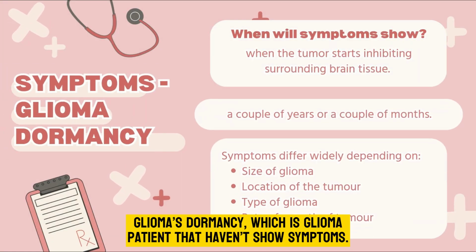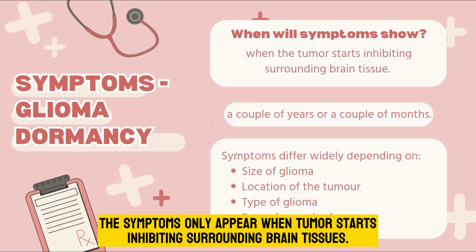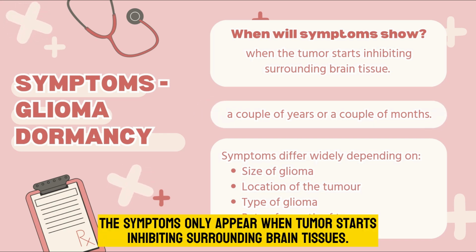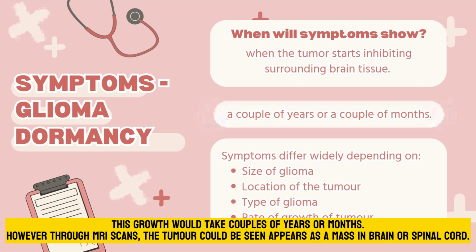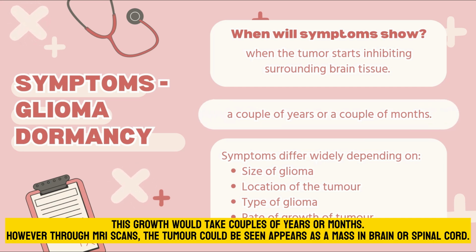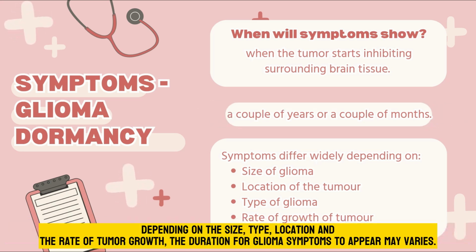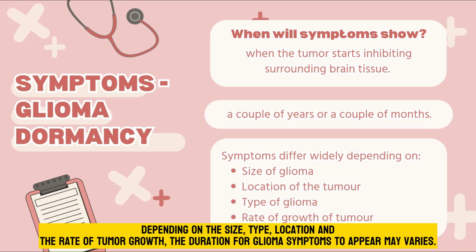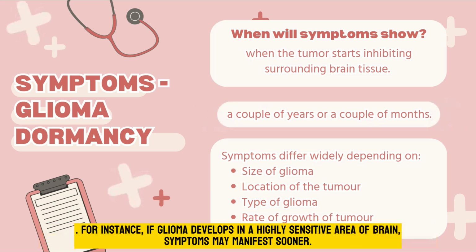Glioma's dormancy refers to glioma patients who haven't shown symptoms. The symptoms only appear when the tumor starts inhibiting surrounding brain tissues. This growth would take a couple of years or months. However, through MRI scans, the tumor can be seen as a mass in the brain or spinal cord. Depending on the size, type, location, and rate of tumor growth, the duration for glioma symptoms to appear may vary. For instance, if glioma develops in a highly sensitive area of the brain, symptoms may manifest sooner.